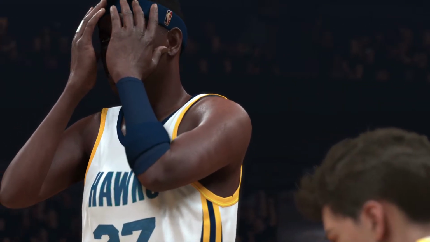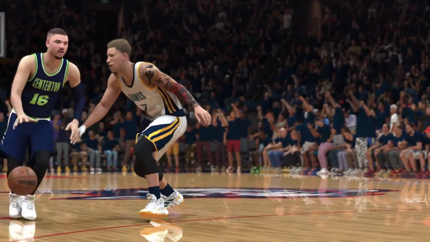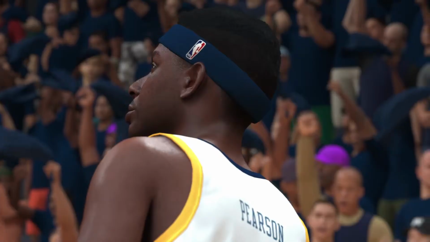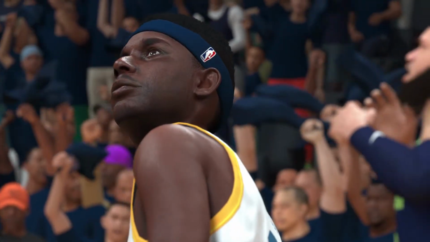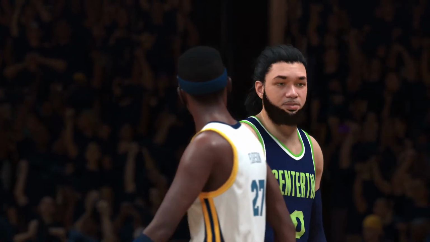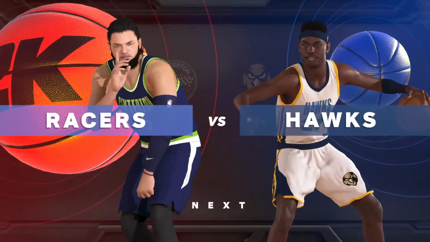Game 4, here from Evansville. A great game we are about to see this evening. Racers look good. They are up 3-0. Can they move on to win this game? Hawks looking to force a game 5. Centerton, Evansville coming up next.